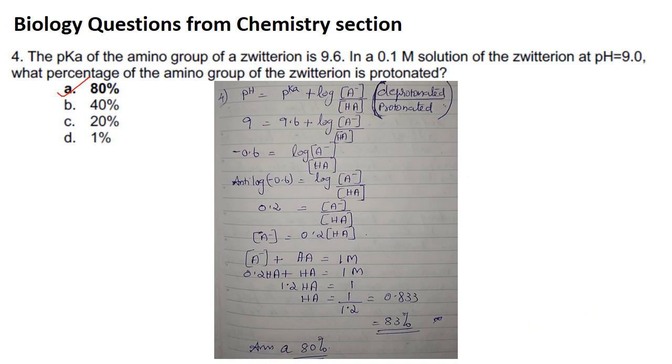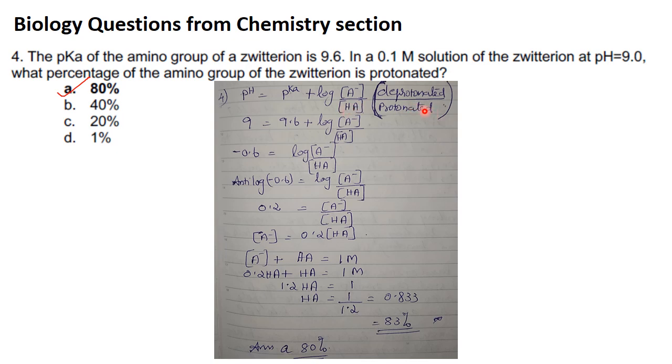Then coming to biology questions from the chemistry section. First question. The pKa of the amino group of a zwitterion is 9.6. If there is a 0.1 molar solution of the zwitterion at pH 9, what percentage of the amino group of the zwitterion is protonated? So here you have to use the Henderson-Hasselbalch equation. pH is equal to pKa plus log concentration of A by concentration of HA, where A is the deprotonated form and HA is the protonated form.